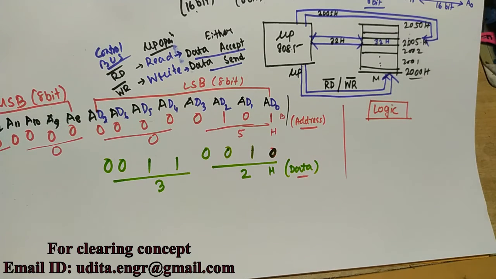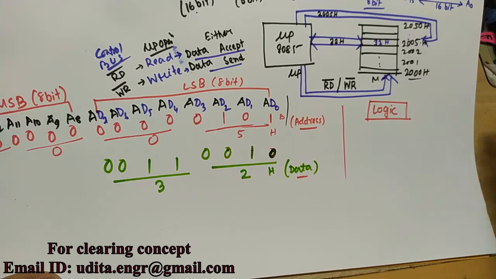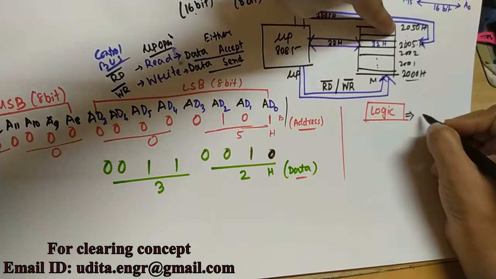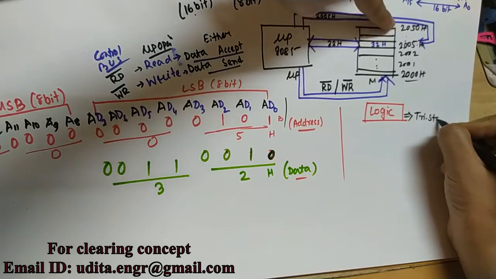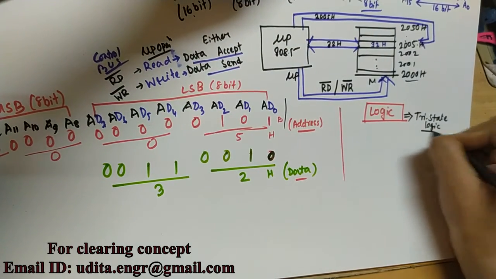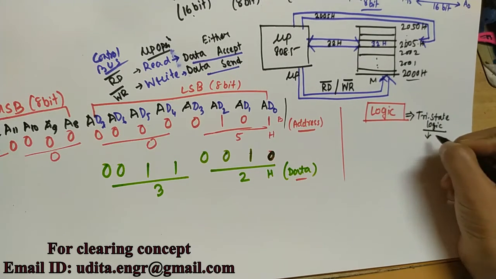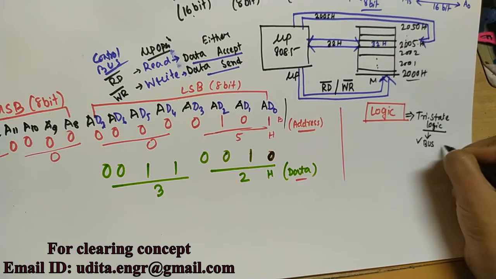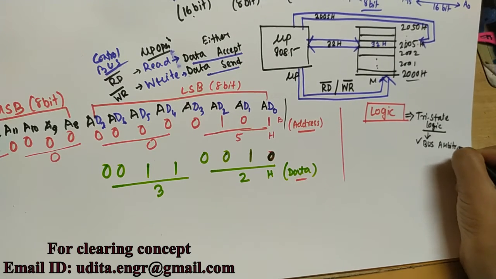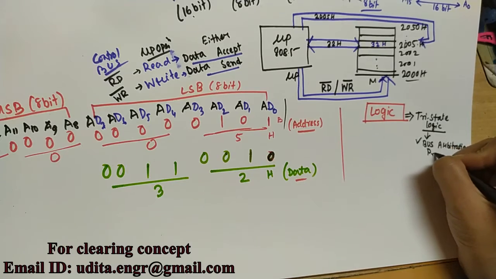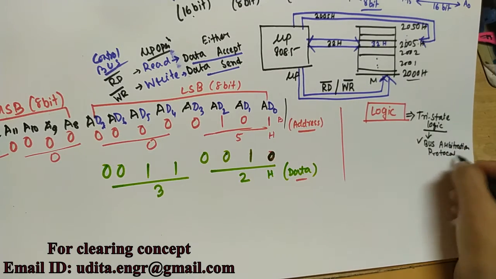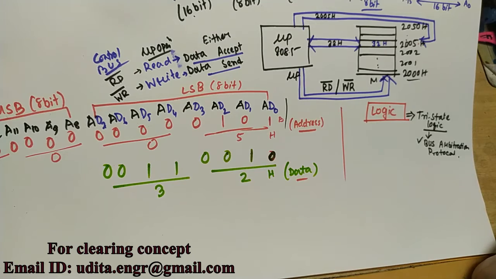The logic is basically the tri-state logic of the bus. Everybody knows the name, tri-state. Along with it there is the bus arbitration protocol, which is maintained while the bus continues its performance. And how is it possible?